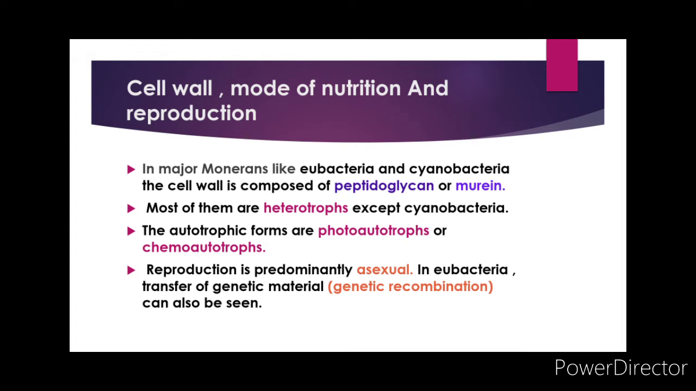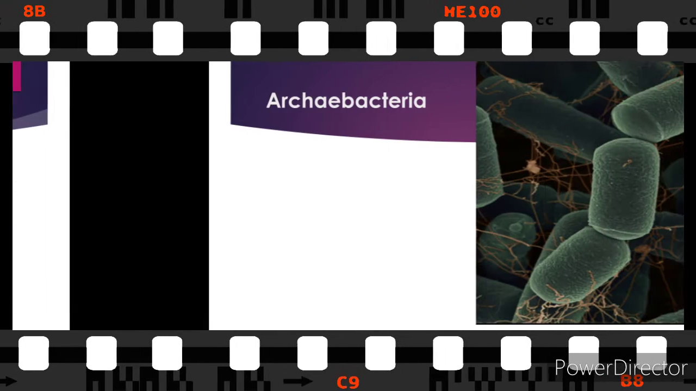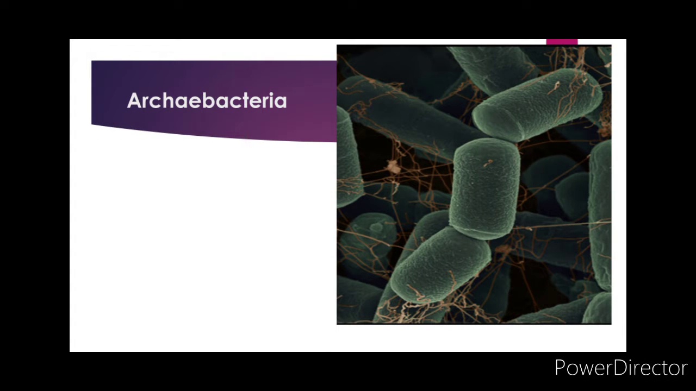In major monerans, meaning major bacteria like eubacteria and cyanobacteria, the cell wall is composed of peptidoglycan or murein, which is a complex polysaccharide. Most of them are heterotrophs except cyanobacteria. Only cyanobacteria are not heterotrophs. These are autotrophic forms, and a few of them are photoautotrophic or chemoautotrophic. Photoautotrophic means they make their food through photosynthesis, and chemoautotrophic through chemicals. Reproduction is predominantly asexual, while in eubacteria sometimes genetic recombination is seen, which is a mode of sexual reproduction.